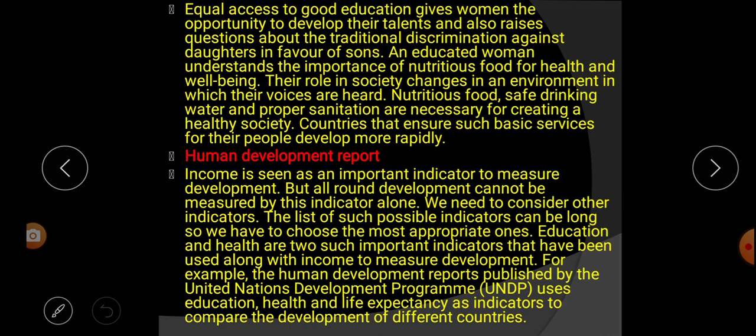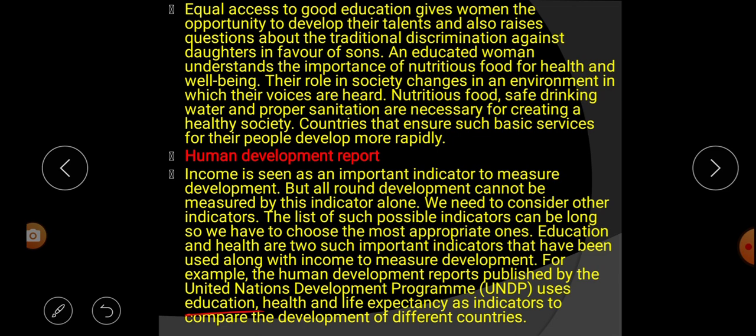For example, the Human Development Reports published by the United Nations Development Program, UNDP, use education, health and life expectancy as indicators to compare the development of different countries. That means according to the United Nations Development Program, the indicators used for development are education, health and life expectancy. These are the indicators used to compare the development of different countries.